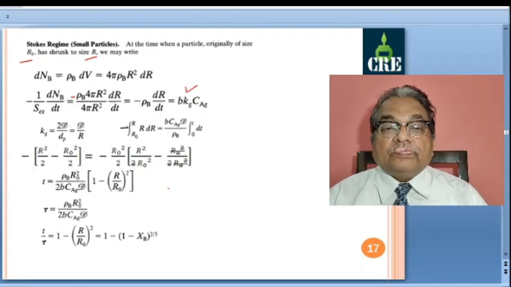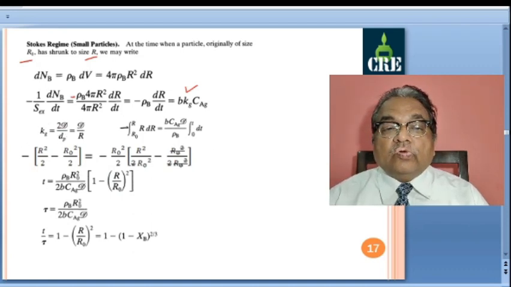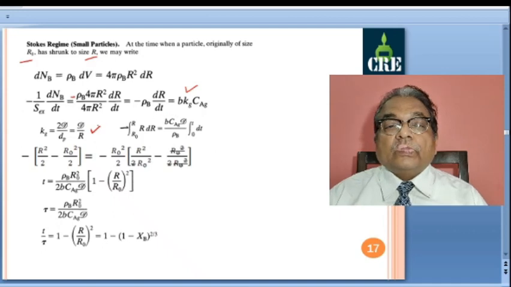So we have written kg is equal to 2 into d by dp. Now dp by 2 is the radius, so kg is equal to d by r. If I substitute kg equal to d by r, I get d here, and r I have transferred to this side. Rho b I have transferred to this side. So I get b cag is there. I have written kg is equal to d by r. Rho b I have taken here.